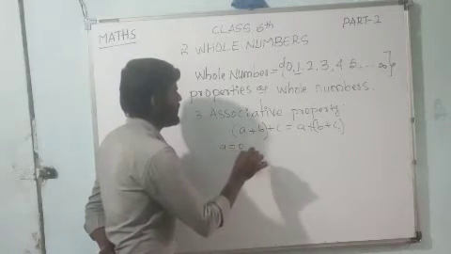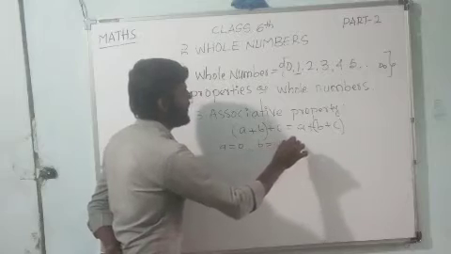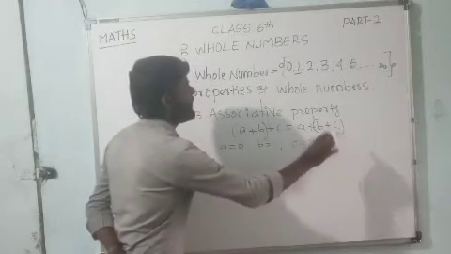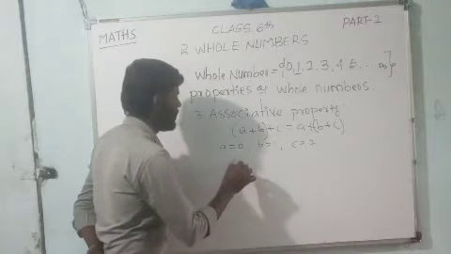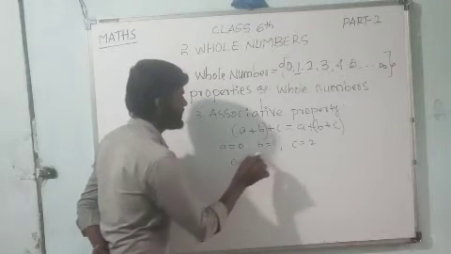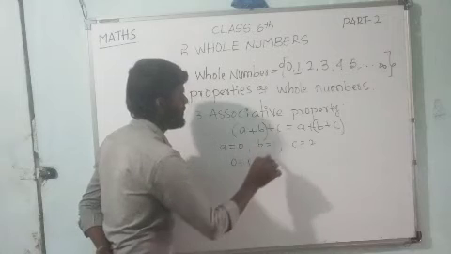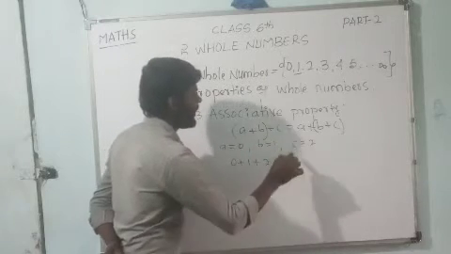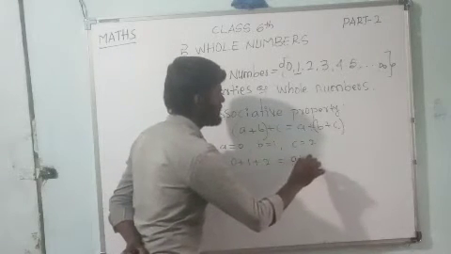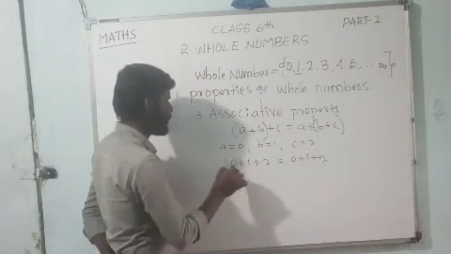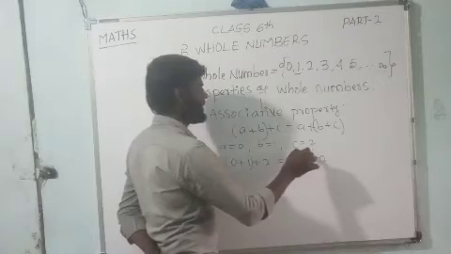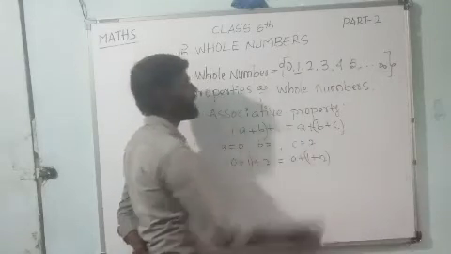Example 1, dear children. A is equal to 0, B is equal to 1, C is equal to 2. In this one, A means 0 plus B means 1 plus C means 2 is equal to again 0 plus 1 plus 2. Bracket for A and B means here 0 and 1. In this case, B and C means here 1 plus 2.